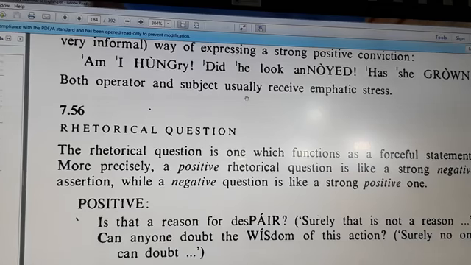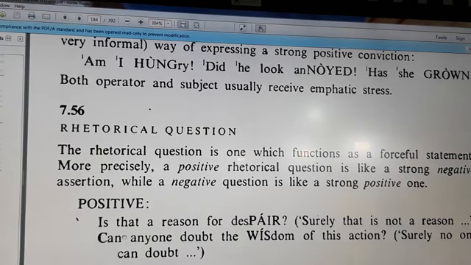The same thing with rhetorical double-edged questions. We don't need information from the listener about something, but we want to state something. So with the rhetorical questions, the function is a statement. You see here, it is a forceful statement. When the yes-no rhetorical question is positive, actually we have a strong negative assertion. I mean, I want to express indirectly a strong negative assertion.